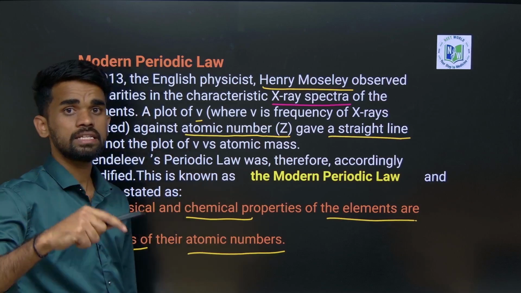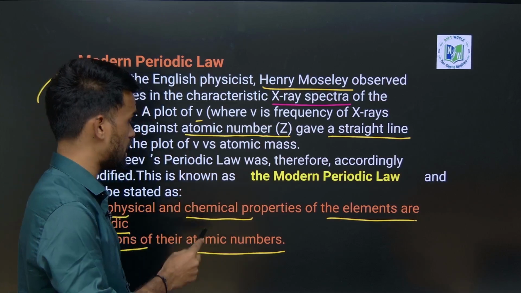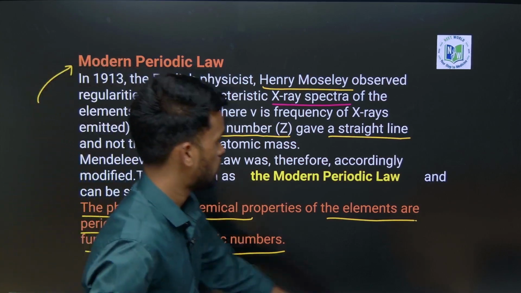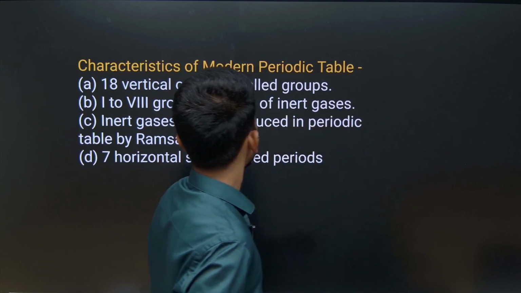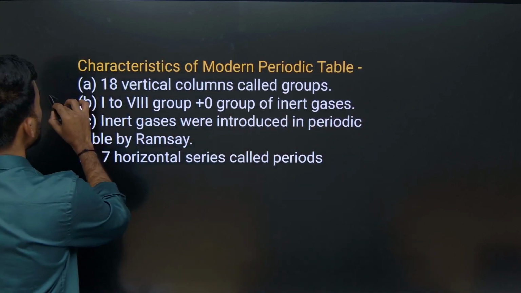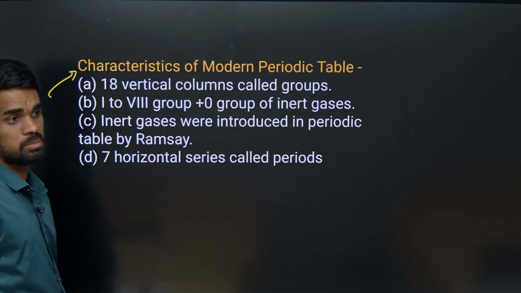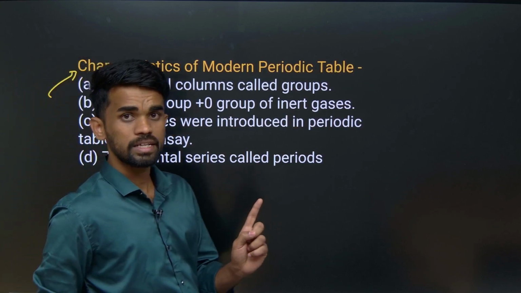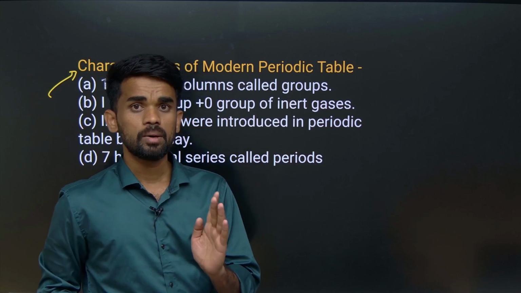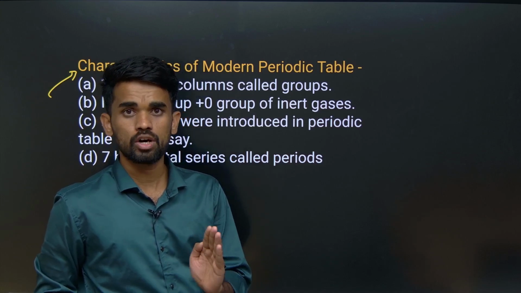There Mendeleev said atomic weights; here Moseley is saying atomic numbers. Okay. So what are the characteristics of the modern periodic table? In Moseley's periodic table, it is based on atomic numbers, not on atomic weights.